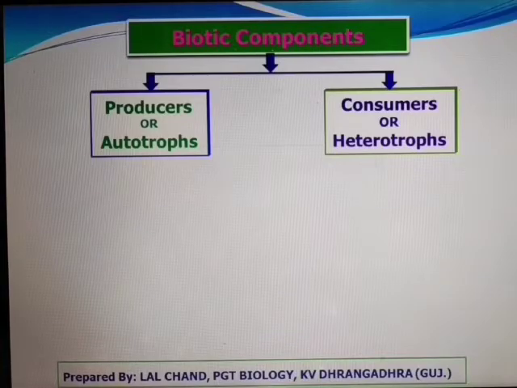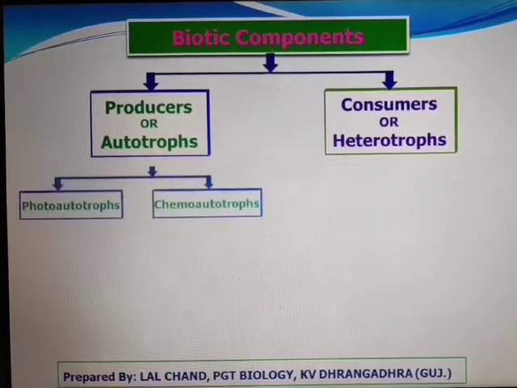Now we will discuss in detail about the biotic components. These components are grouped into two categories on the basis of the mode of nutrition found in them. First, autotrophs, and second category is heterotrophs. Word auto means self and trophos means nourishment. So autotrophs are self-dependent. They prepare their own food. That's why they are also known as producers.